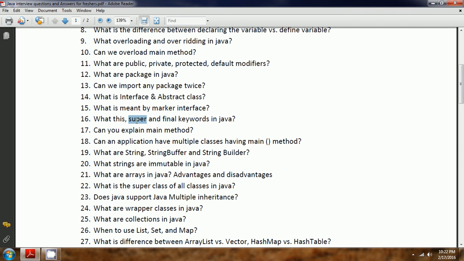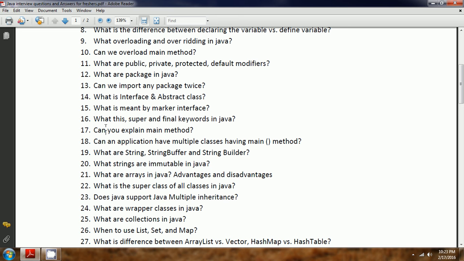That is called as final. So now final can be applied at three levels: variable level, method level, and class level. If you apply it at the variable level, the value cannot be changed. If you apply it at the method level, then you cannot override that method. If you apply it at the class level, then you cannot inherit. These are the three ways you can implement the final keyword functionality.